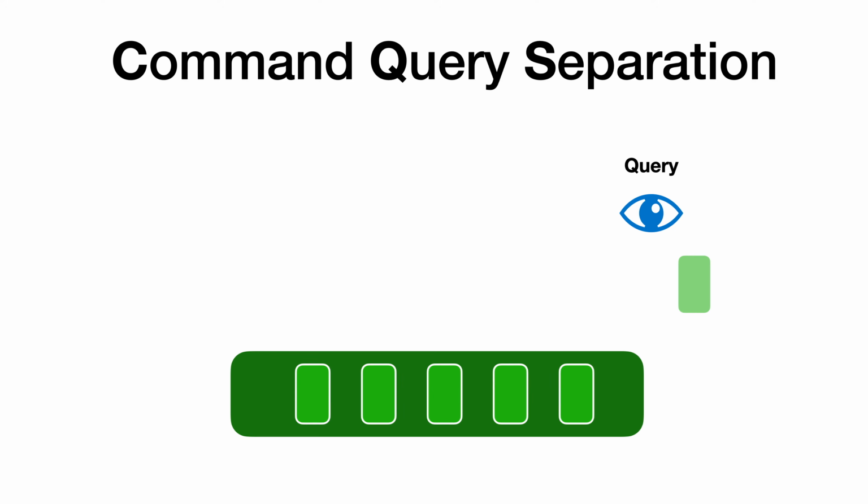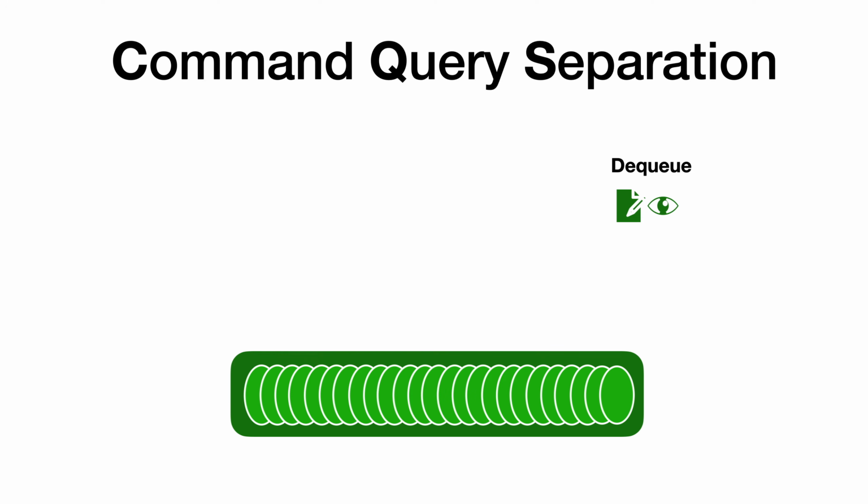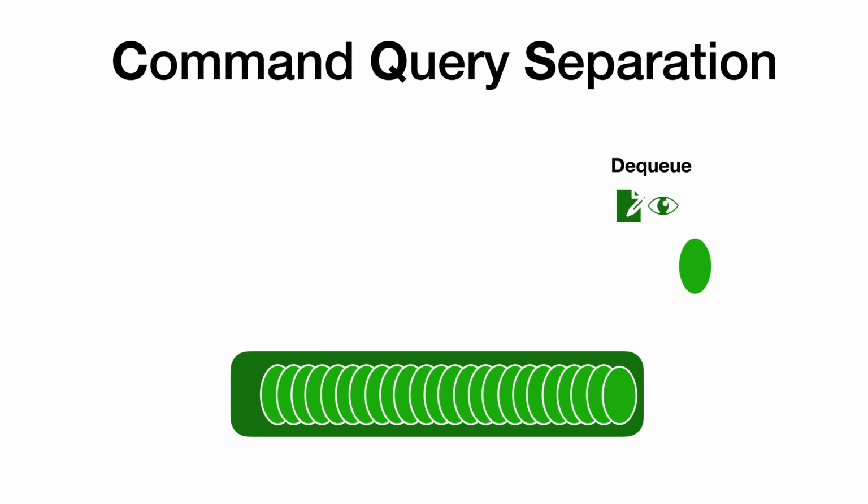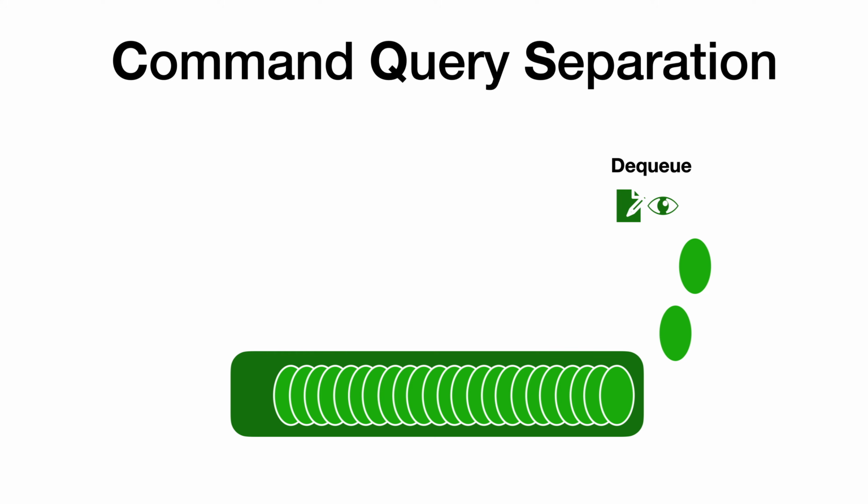Methods that make changes are called commands. These are instructions to change the data which must not return any data themselves. A common example of violating CQS is dequeuing from a queue. The dequeue method returns an item at the top of the queue, like a query, but also changes the state of the queue. Calling dequeue for a second time would give us a different result. So the act of asking the question has also changed the answer.